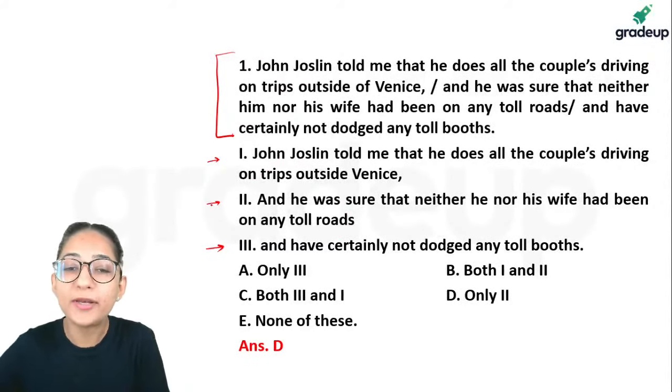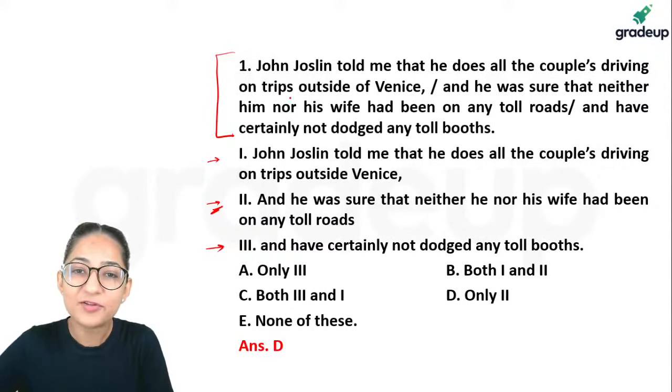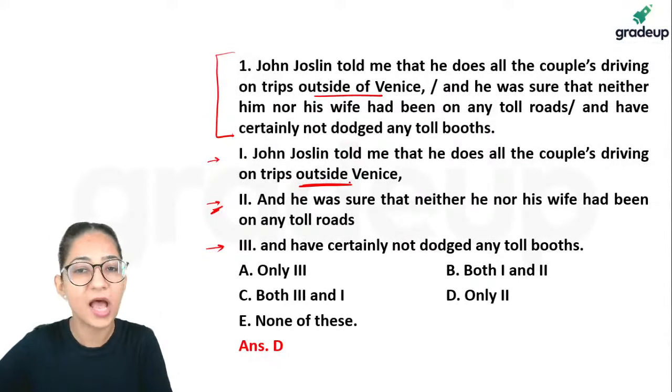So it says only 2. Notice we have: John Jocelyn told me that he does all the couples driving on trips outside of Venice. And this one says: John Jocelyn told me that he does all the couples driving on trips outside Venice. Outside of Venice, outside Venice.